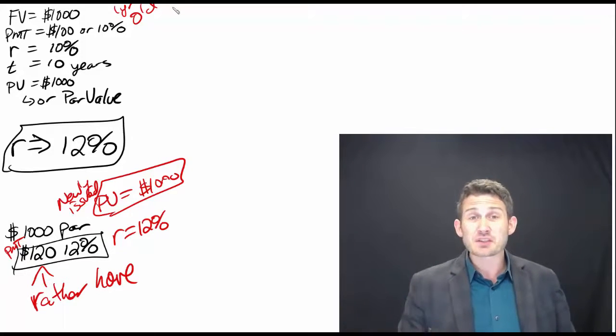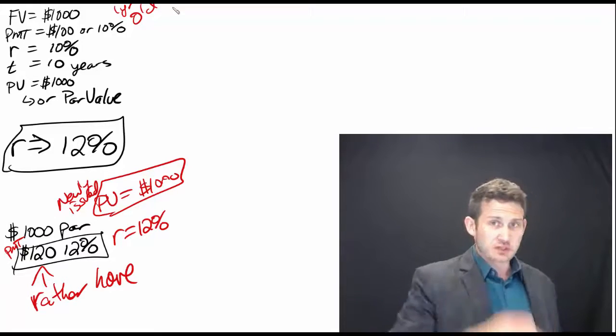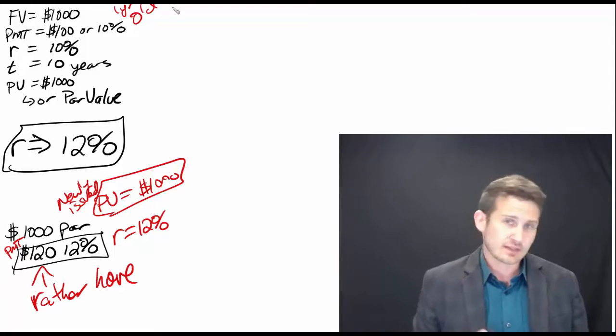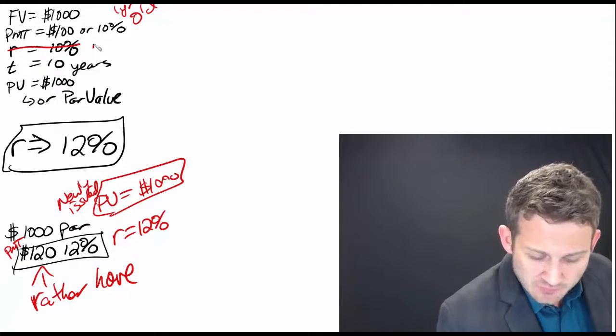I am actually going to have to discount it. This is last year's merchandise, and I've got to clear it out, the same thing that's going on with other places. The thing that's going to change here is that R equals 12%.